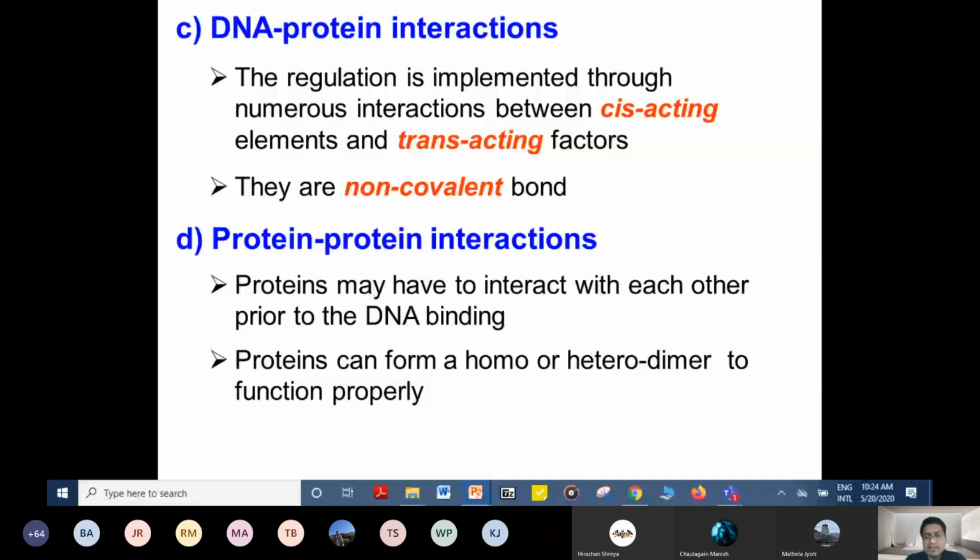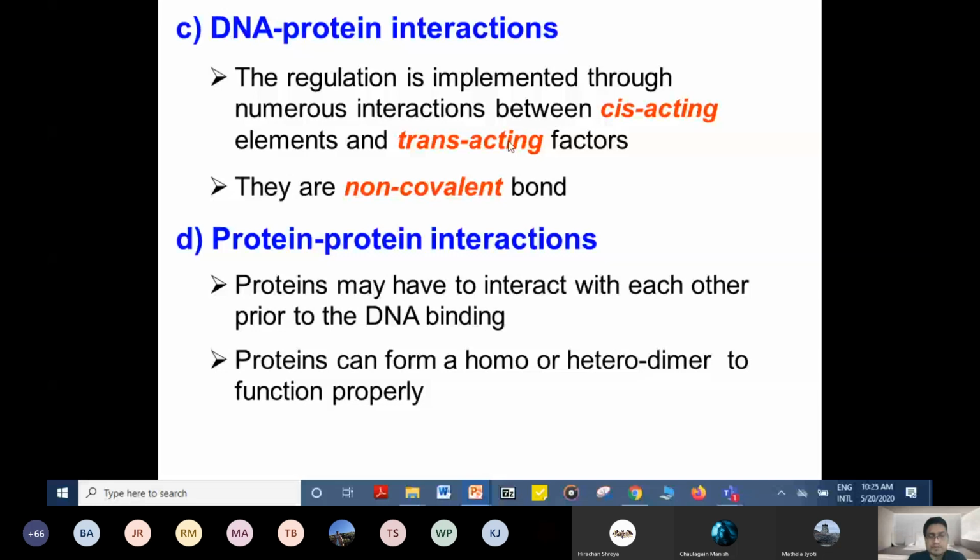However, these trans-acting factors are the proteins which are produced by genes that may be present anywhere along the genome, and they are bound with non-covalent bonds.